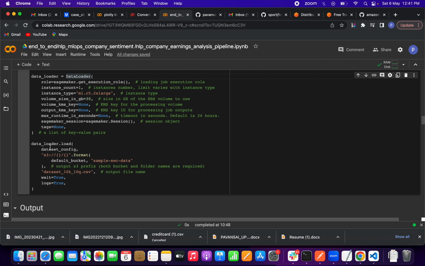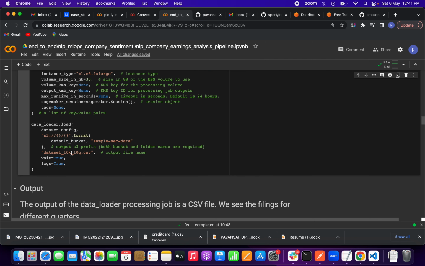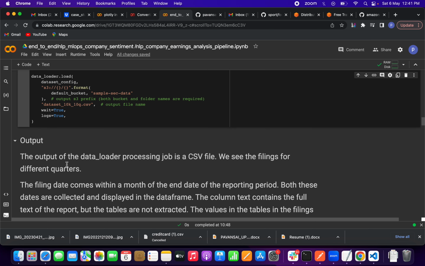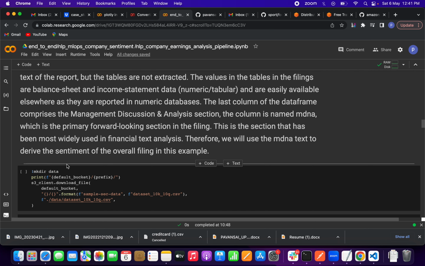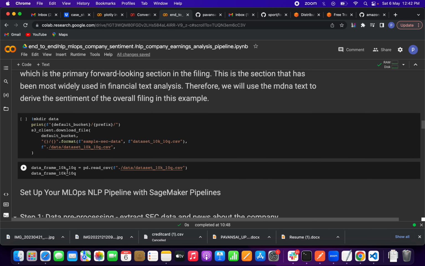Then we have to use the data load of the configurations, and we give the data bucket and the CSV file. This is about the data, friends. So the output will be a CSV file. We are creating a directory called data, printing the default bucket, and I'm downloading from the S3 bucket. I'm downloading the file. It is there in the bucket, right? That's why I'm passing the default bucket, with all those things in the CSV file. Then I'm loading it using pd.read_csv.